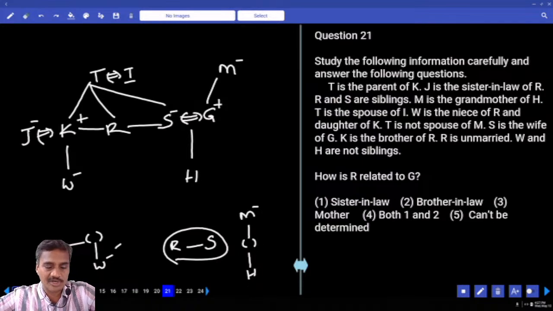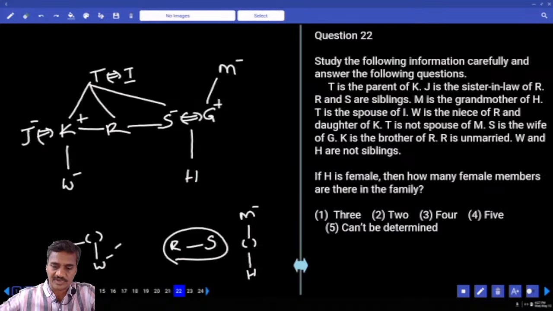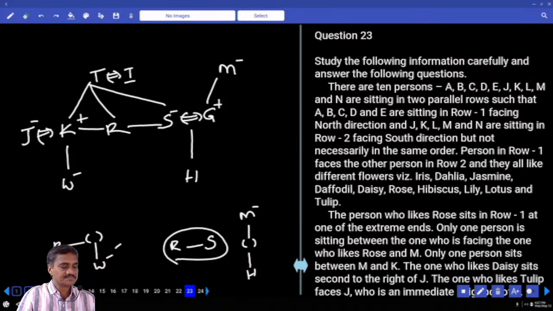How is R related to Z? The gender of R is not known, so it cannot be determined. If H is a female, then how many female members are there between T and I? There is one female. The gender of R is not known, isn't it? Hence, cannot be determined, that is the choice for 22nd.